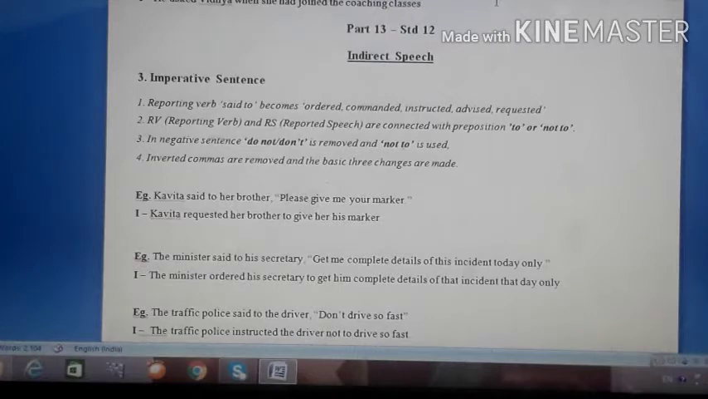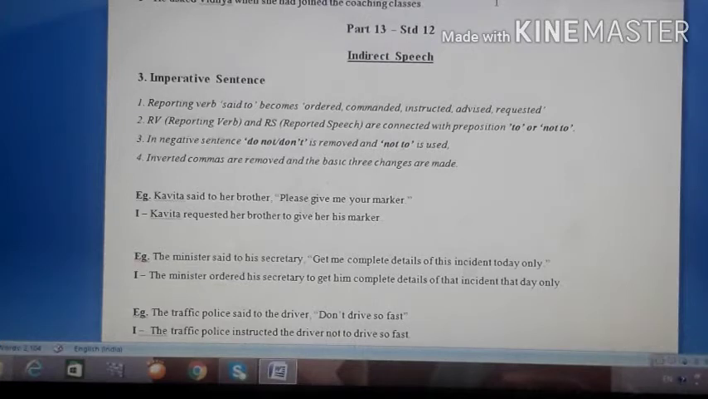So all those three are basic changes which normally take place in every sentence of direct speech when you convert it into indirect speech. Then we had proceeded further to see how the indirect of assertive sentence is done. Then we had also seen how the indirect of interrogative sentence is done. Under interrogative sentences, we had seen two types of sentences, one yes no question and one WH question. Remember, in yes no question, reporting verb and reported speech are connected with the conjunction if or whether, while in WH question, reporting verb and reported speech are connected directly.